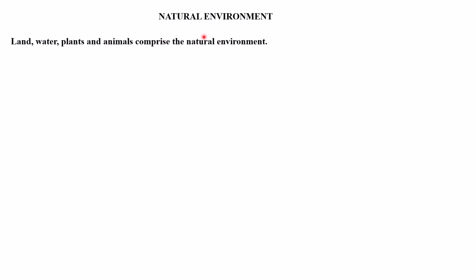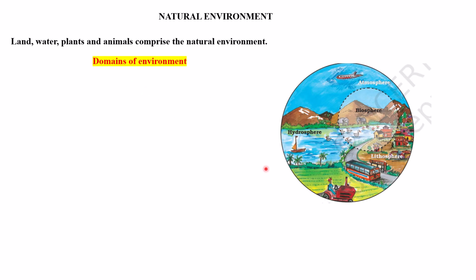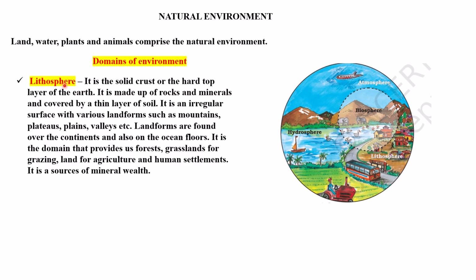Now, first we will see the natural environment. Land, water, plants, and animals comprise the natural environment. Now there are domains of environment. So here is the picture. In the domains we have lithosphere, biosphere, hydrosphere, atmosphere. So we will see the domains one by one. I am giving everything in detail with small notes so that you can make some important points also from this. You may get some of the questions within that.